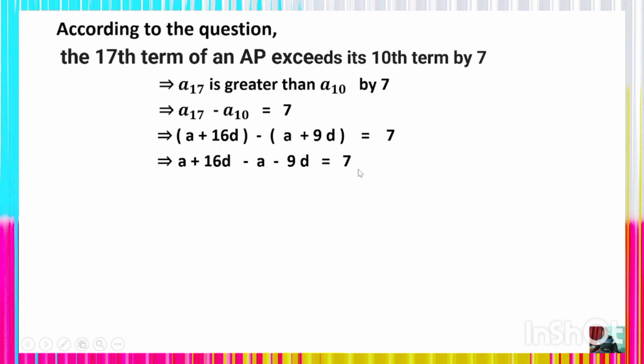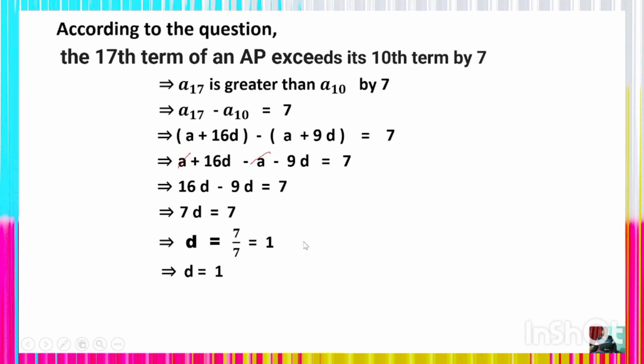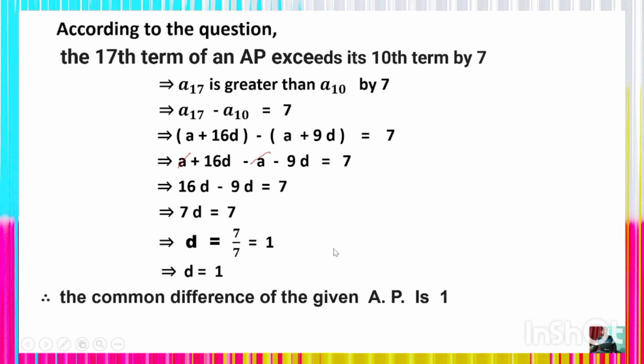So here we can plus a and minus a, we can cancel. Understand or not? After cancellation we will get 16D minus 9D, which is 7D. So 7D is equal to 7 and D is equal to 7 upon 7, which is 1. Thus D is equal to 1. Thus we get the common difference of the given AP is 1.